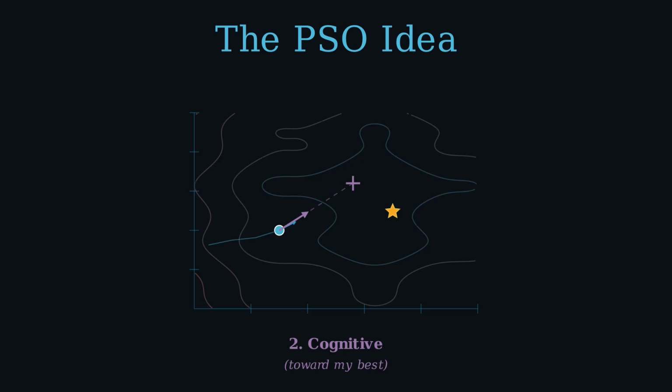The third force, social pull. The gold star, the global best, attracts every particle, not just this one. Every single agent in the swarm is being pulled toward wherever the swarm collectively found its best result. This is the gossip mechanism. Good news travels fast.